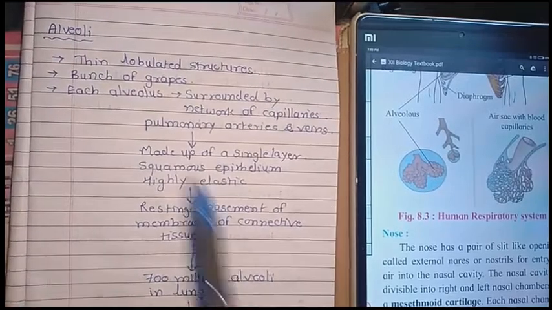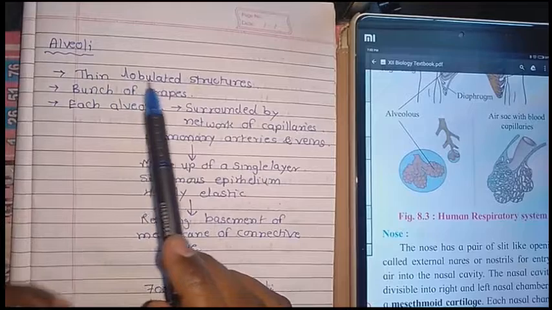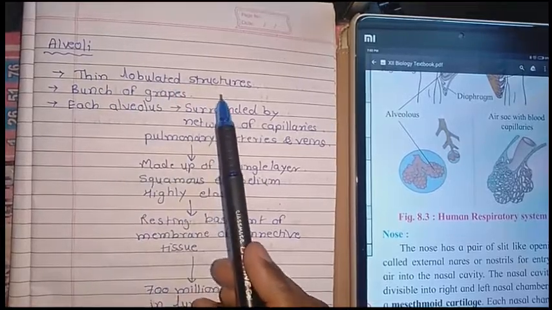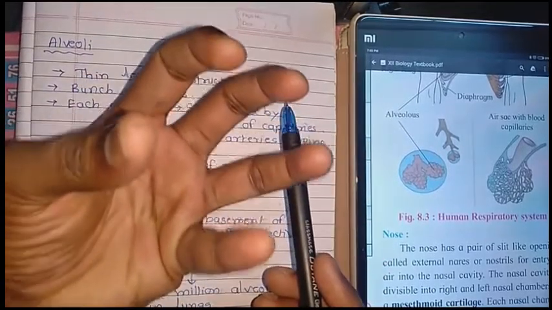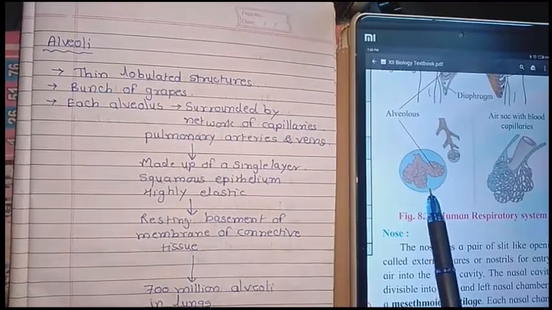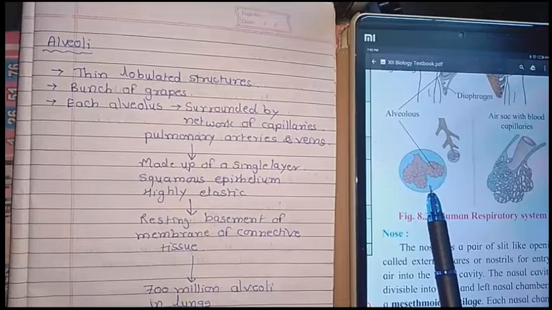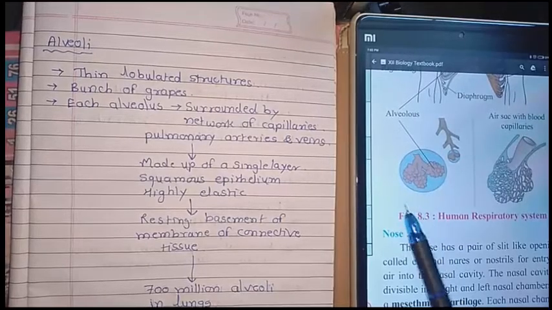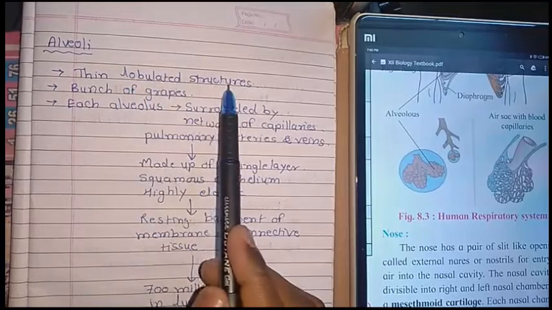Now we will move towards the second last part of the respiratory system, the alveoli. The alveoli are a thin lobulated structure, just like a cauliflower, with a round structure. You can see here it is like a bunch of grapes. So this is a thin lobulated structure.